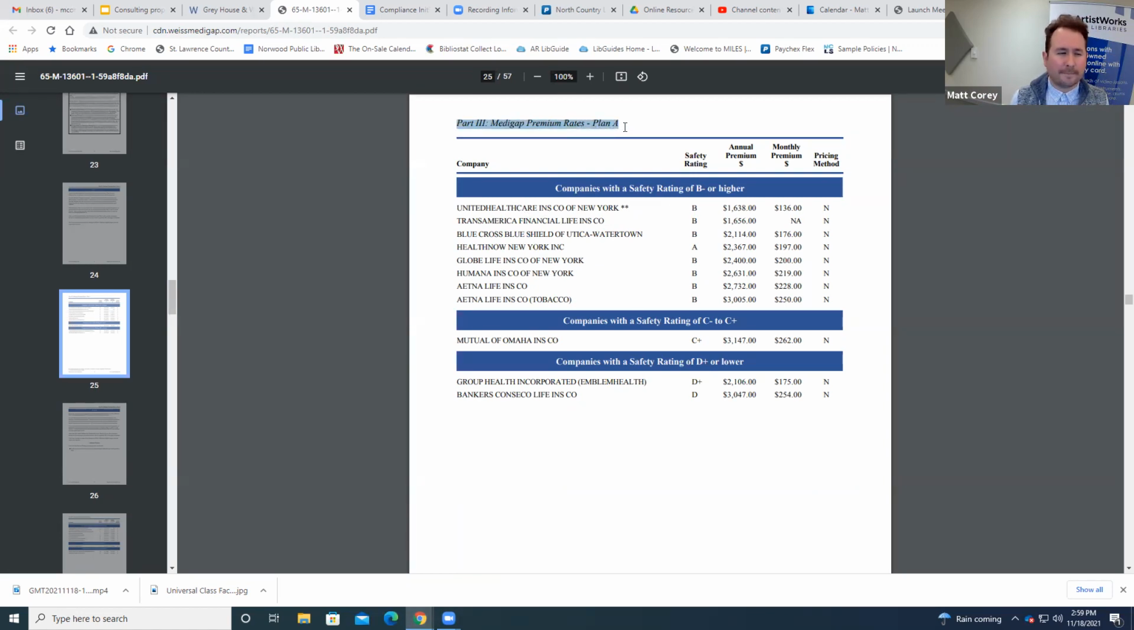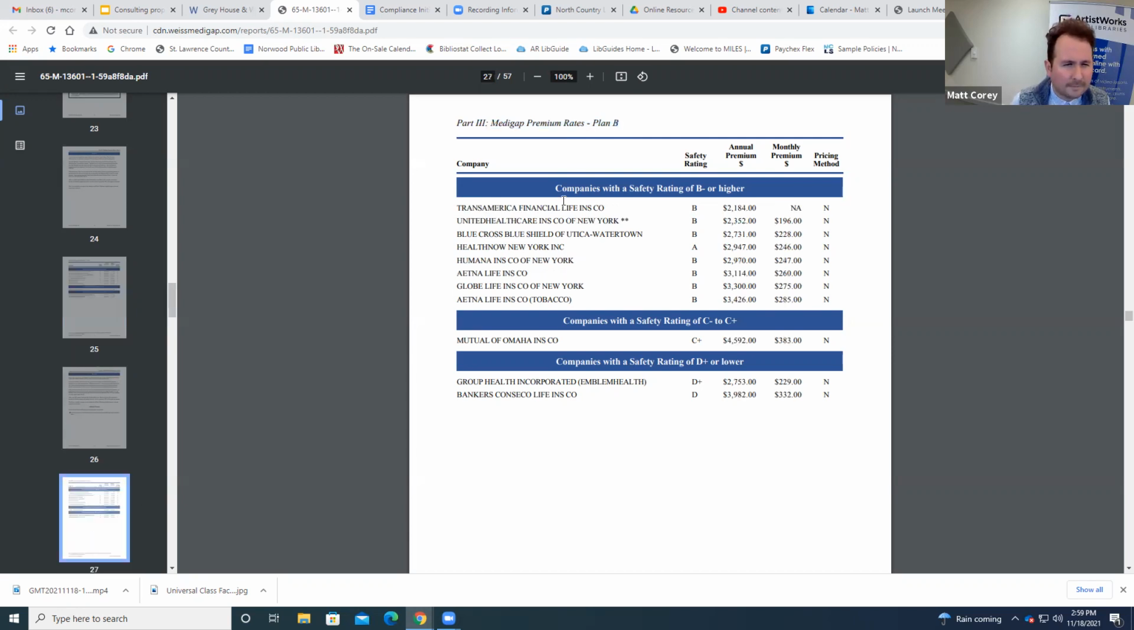So if you decide that you wanted Plan A or Plan B a little further down, right? You decide what plan you want. And let's go with A, for the sake of the example. So these are all of the companies that have agreed to provide Plan A. This is their safety rating. And here's the annual premium that it's going to cost.